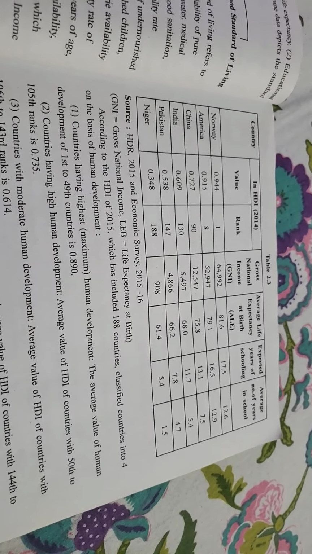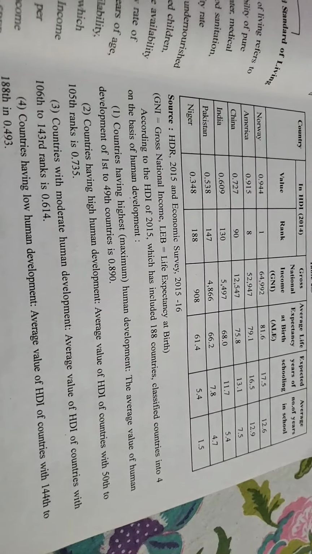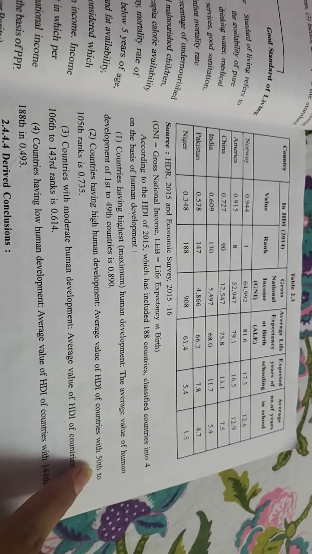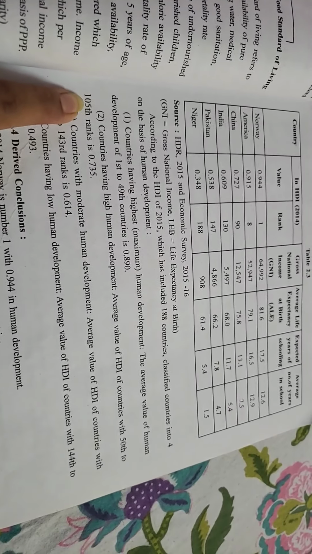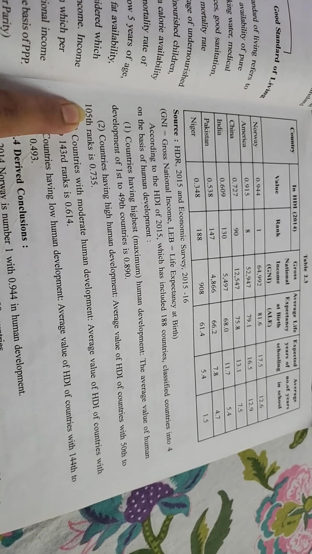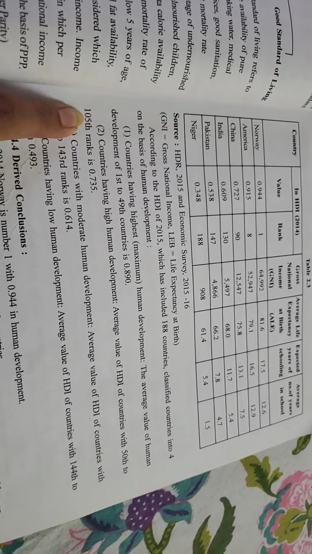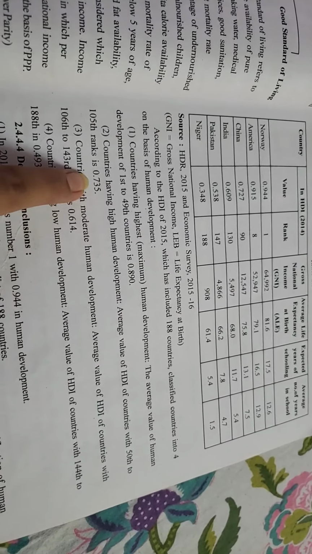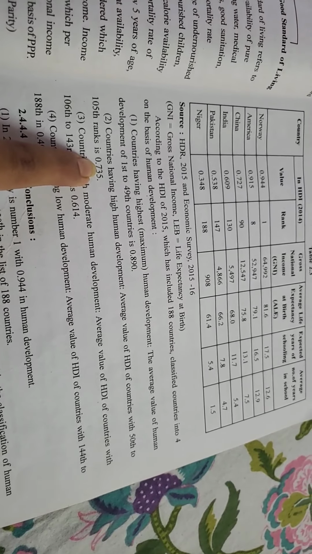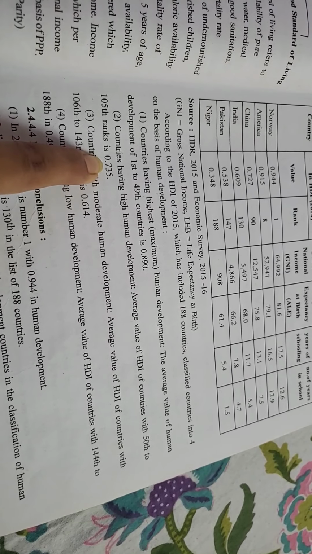Okay, countries having high human development. Which countries will come under this? The countries ranking between 50th to 105th come under high human development, and they should have a human development index of at least 0.735.